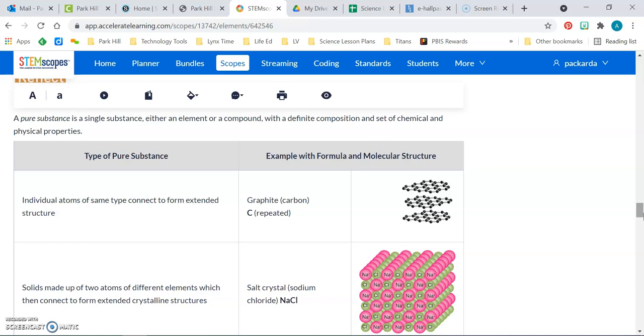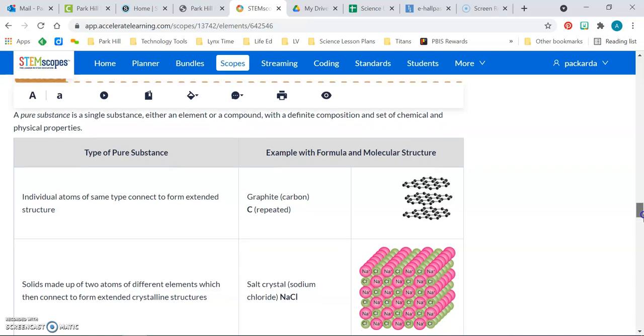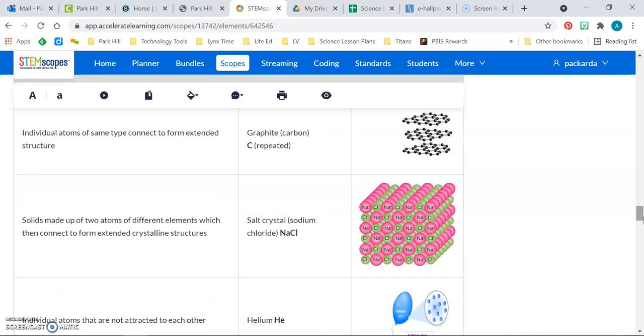Individual atoms of the same type connect to form extended structure. Graphite is just repeated carbon atoms. Solids made up of two atoms of different elements then connect to form extended crystalline structures. For example, salt crystals, sodium chloride, NaCl.